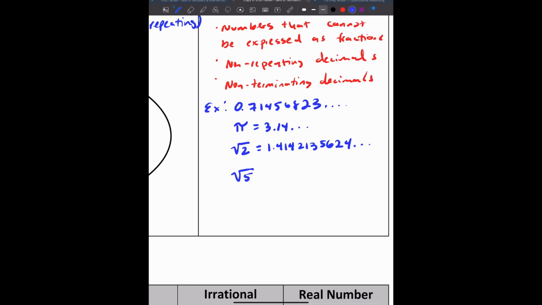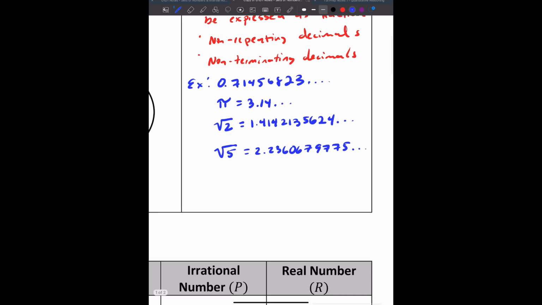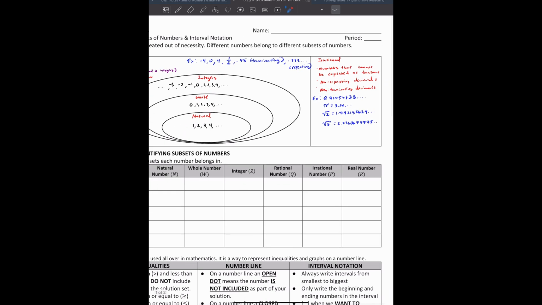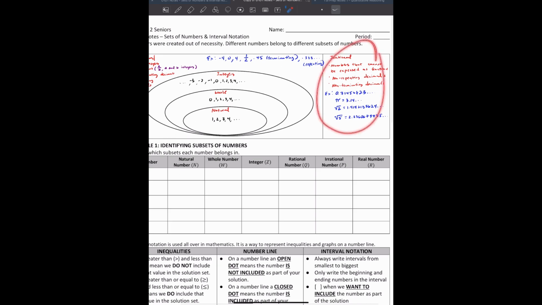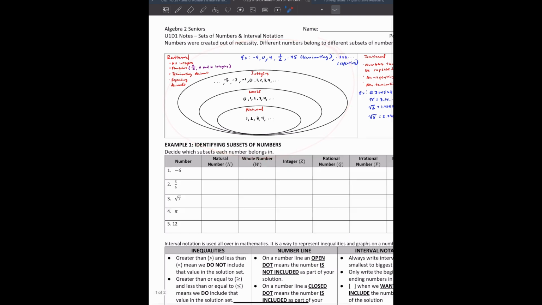What about the square root of 5? Well, that is 2.23606797775 dot dot dot. And you know the drill with this type of thing here, okay? So those are irrational numbers, and these are all rational numbers.